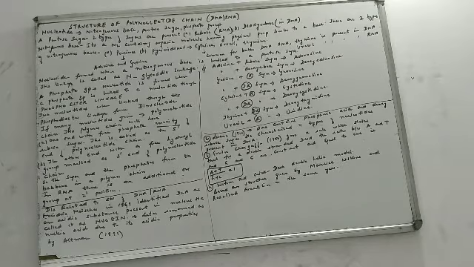But it was modified and presented before the council by whom? By Watson and Crick. And they got the Nobel Prize for this. So we still remember that the double helix model was proposed by Watson and Crick. But remember, the background structure, the initial work, was given in the same year by Maurice Wilkins and Rosalind Franklin.